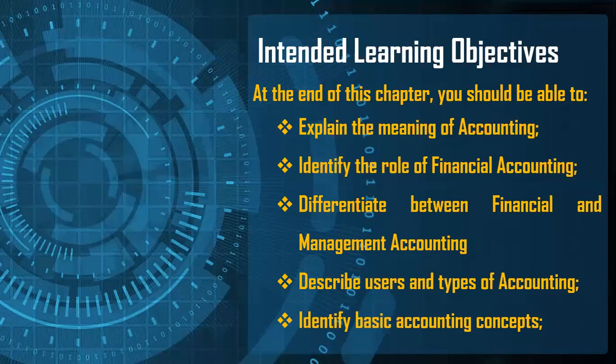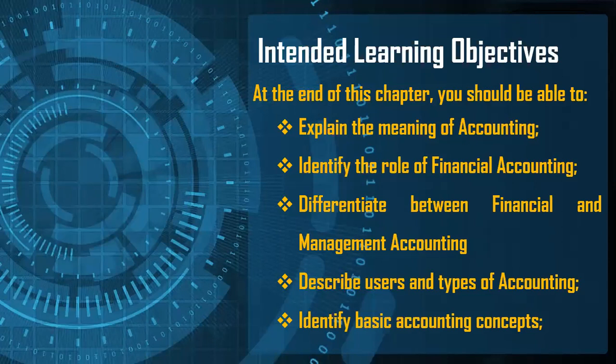Right? Intended learning objectives. So at the end of this chapter, you should be able to explain the meaning of accounting, right? You may have a clear idea about the meaning of accounting, right? Then after, identify the role of financial accounting. Then you should have the idea about the role of financial accounting.